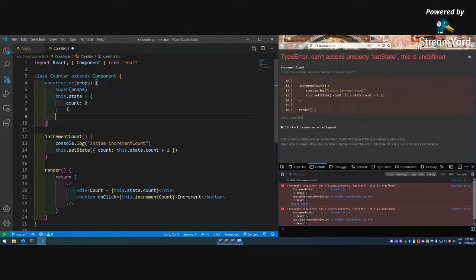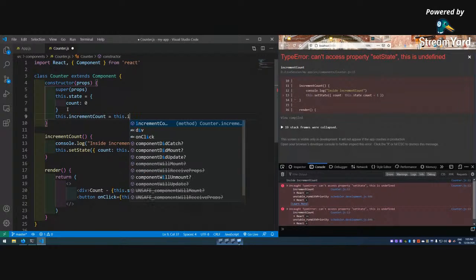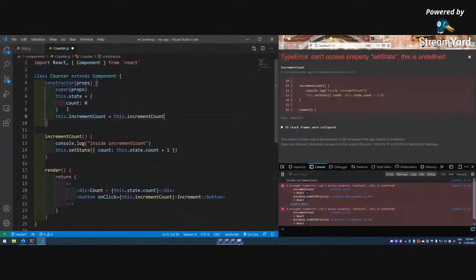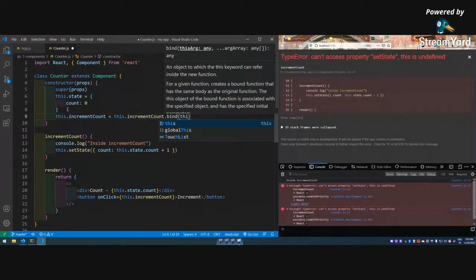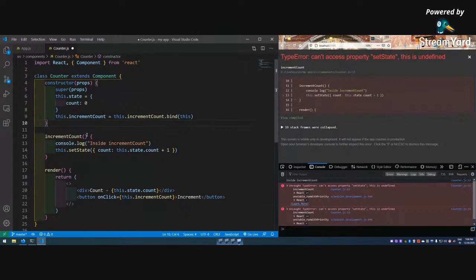So how to solve it? We solve it with the bind function. So this dot increment count equal to this dot increment count dot bind this. I'm not going to explain much here because it will take the whole time, this is a very big topic. It actually makes the value of this available here.